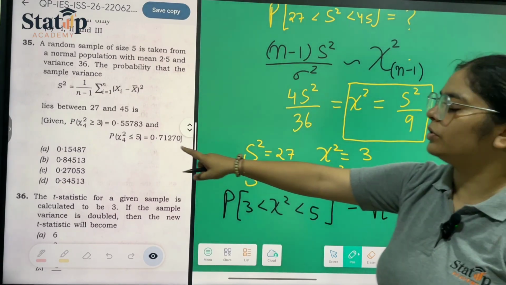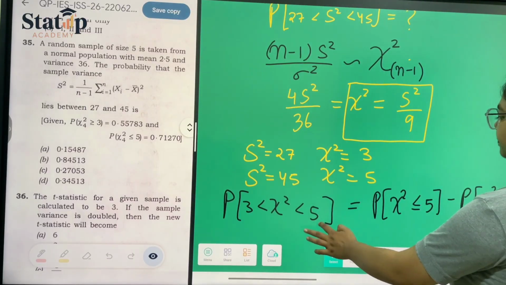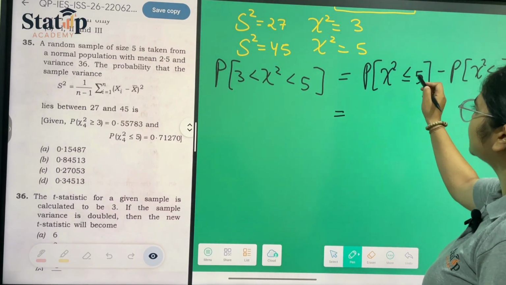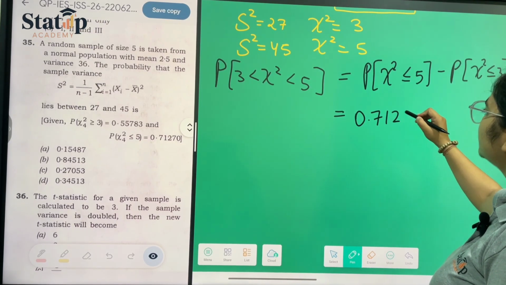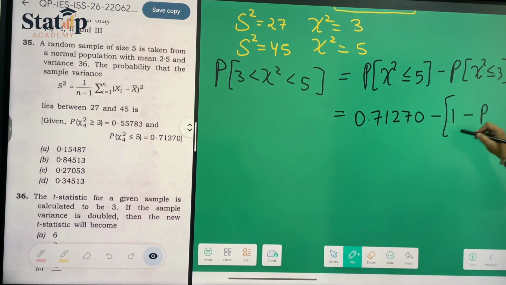But they have given you the greater than or equal to 3, so we will do 1 minus that. So here we can write the probability x is less than or equal to chi square 5, 0.71270, minus 1 minus the probability of chi square greater than or equal to 3.